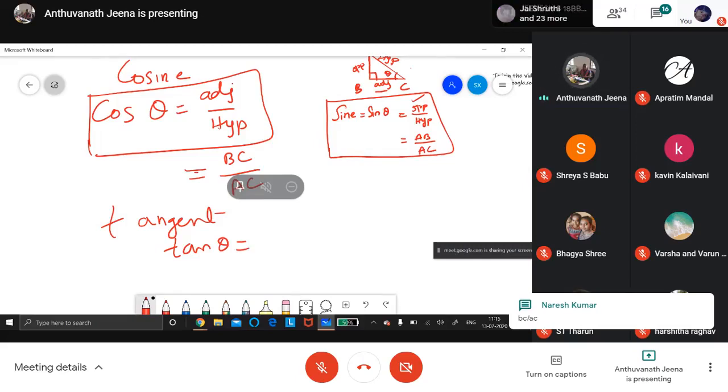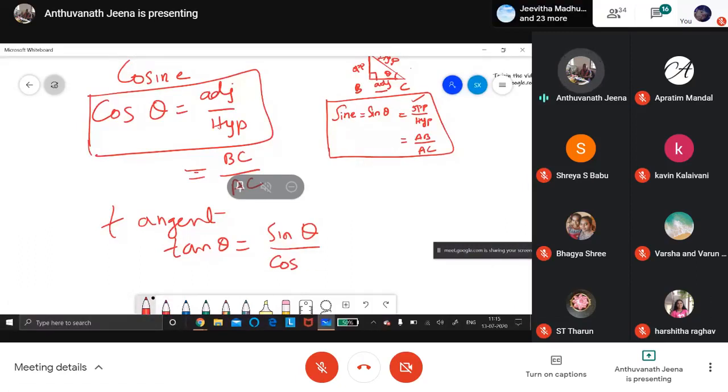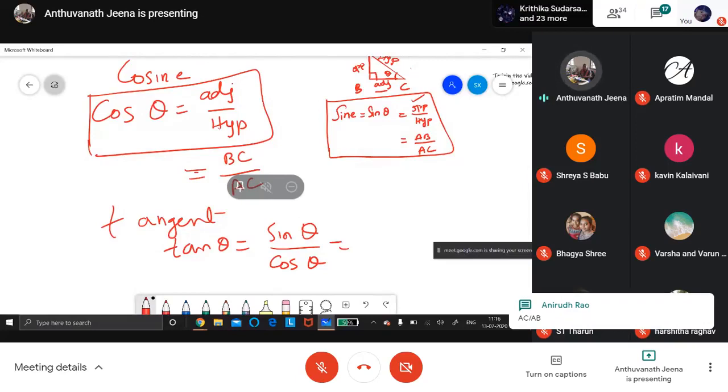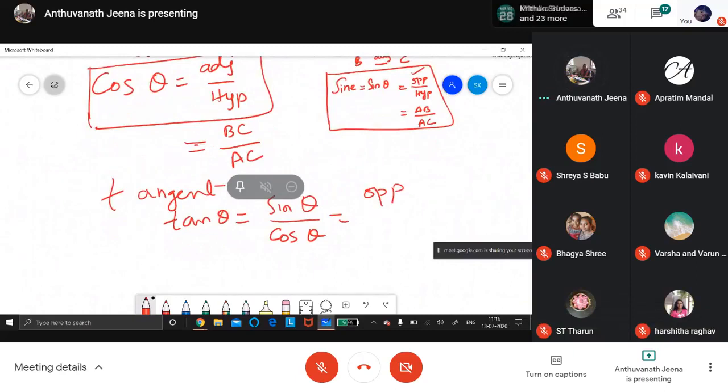Tan theta is nothing but sin theta by cos theta. So when I do opposite by hypotenuse divided by adjacent by hypotenuse, the hypotenuse gets cancelled. So tan theta is nothing but opposite by adjacent. See, AB by BC. I will divide and show you in the rough column: AB by AC divided by BC by AC.